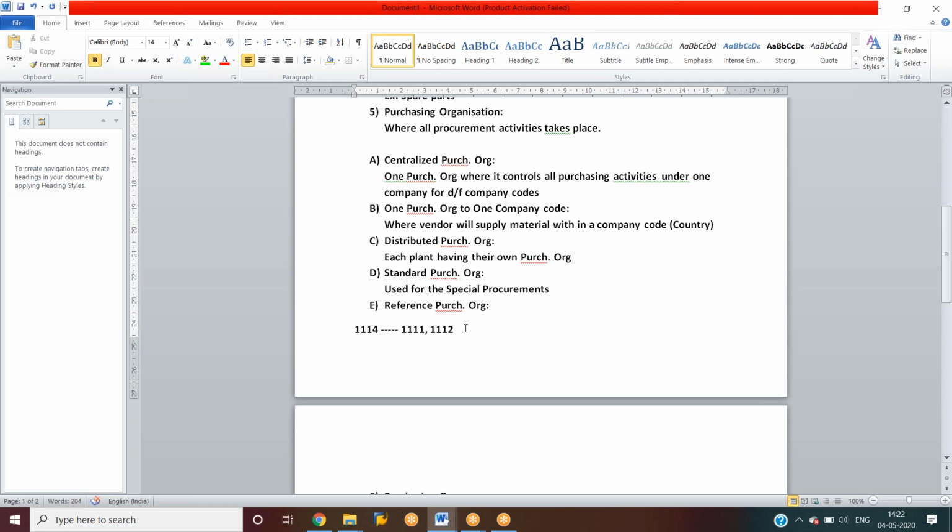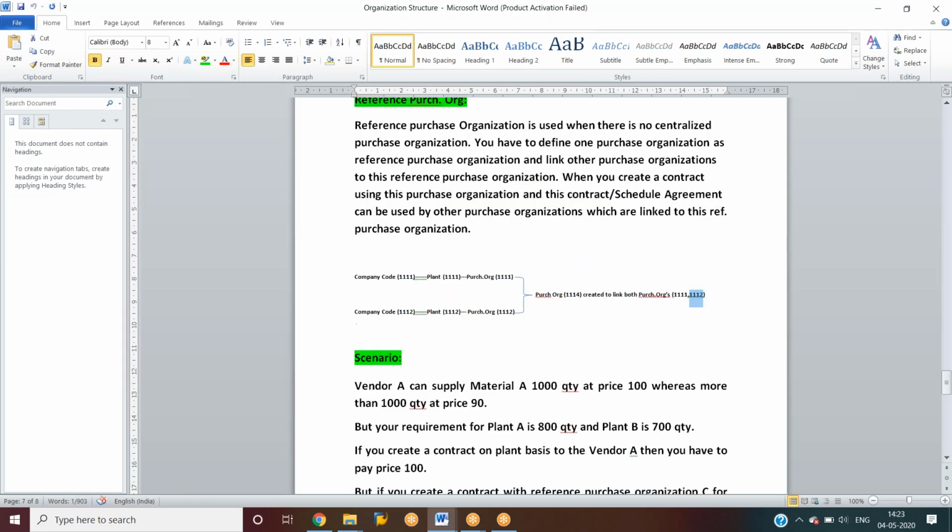By using this reference purchasing organization, we'll get the material for a better price by doing negotiations, because here we are procuring material for different companies, company codes. By procuring the material in bulk, we can negotiate with the vendor. So this is the use of this reference purchasing organization.